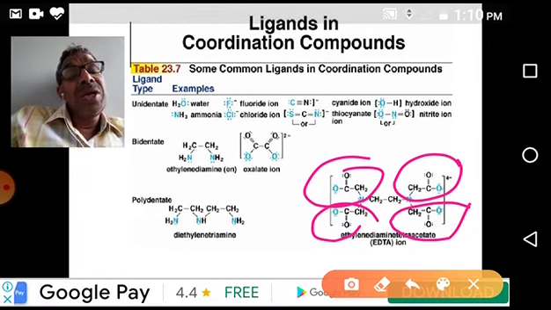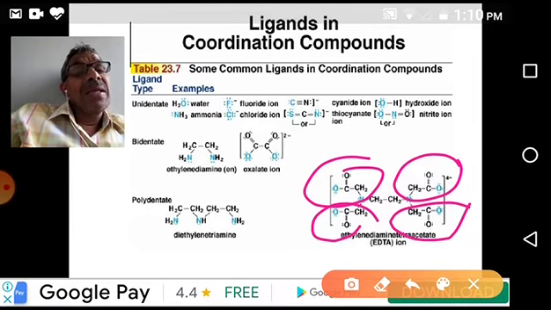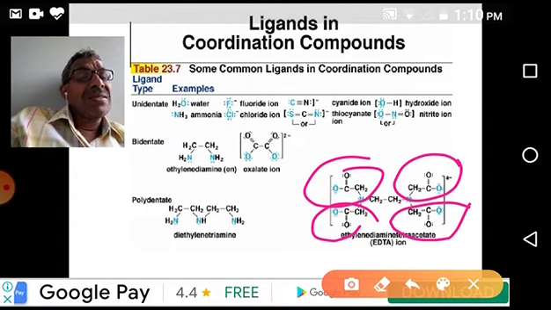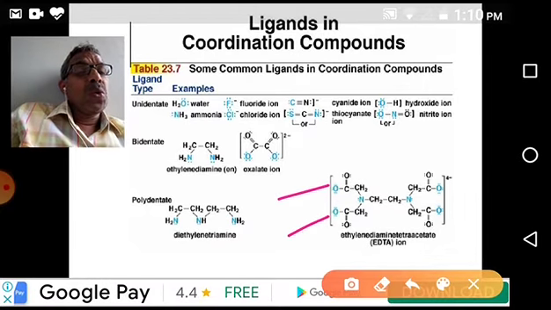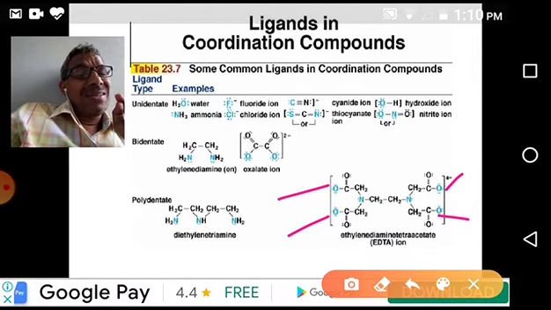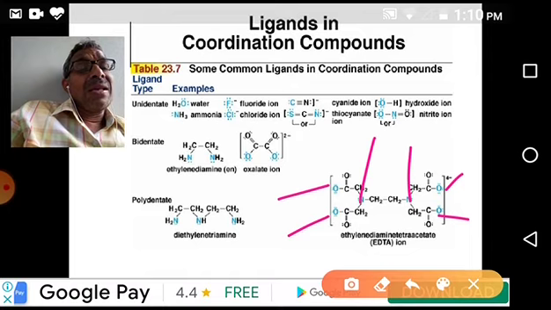It can donate 6 electron pairs to the central metal atom in a complex, occupying 6 places around it. What are those places? You see carefully: this O, this O, this O, this O, 4 oxygen atoms, O minus, so 4 electron pairs. Each nitrogen has 1 electron pair. So altogether 6.